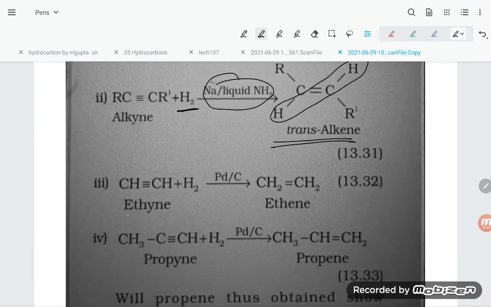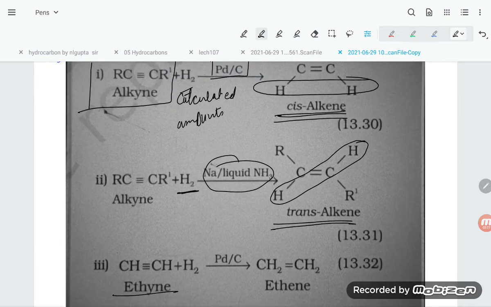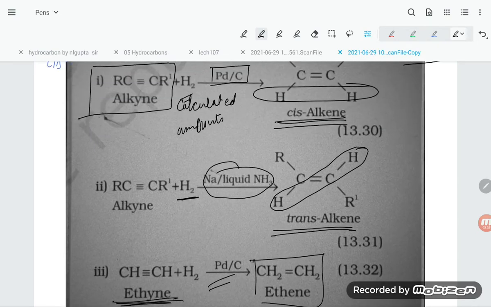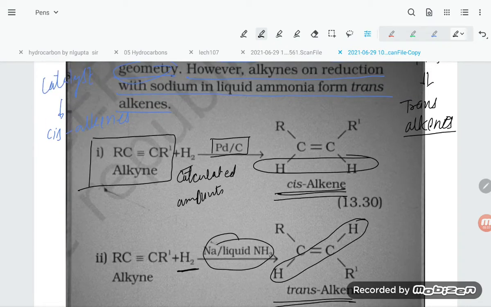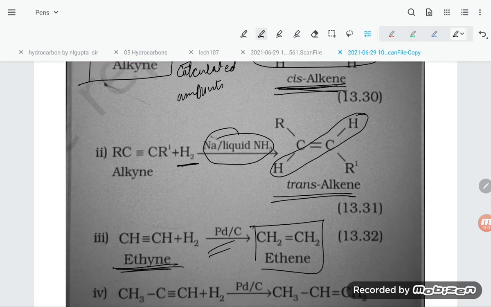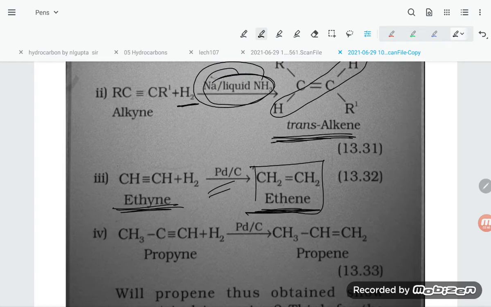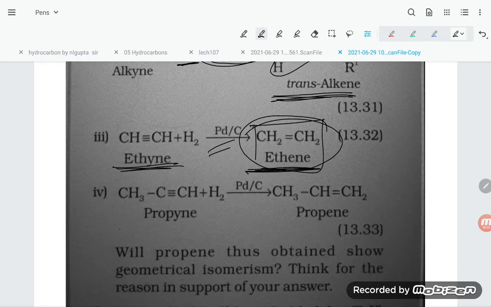In the same way you can take ethyne. Ethyne gives ethene with the help of Pd/C, the Lindlar catalyst, and with sodium in liquid ammonia as well. Here there is no cis and no trans, because in ethene there is no cis and no trans. Now propyne, using Pd/C, it will give propene, right?